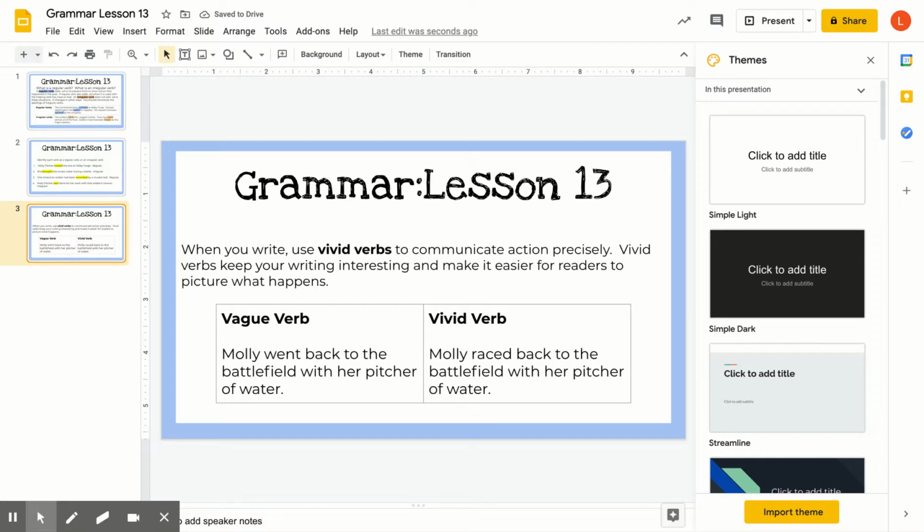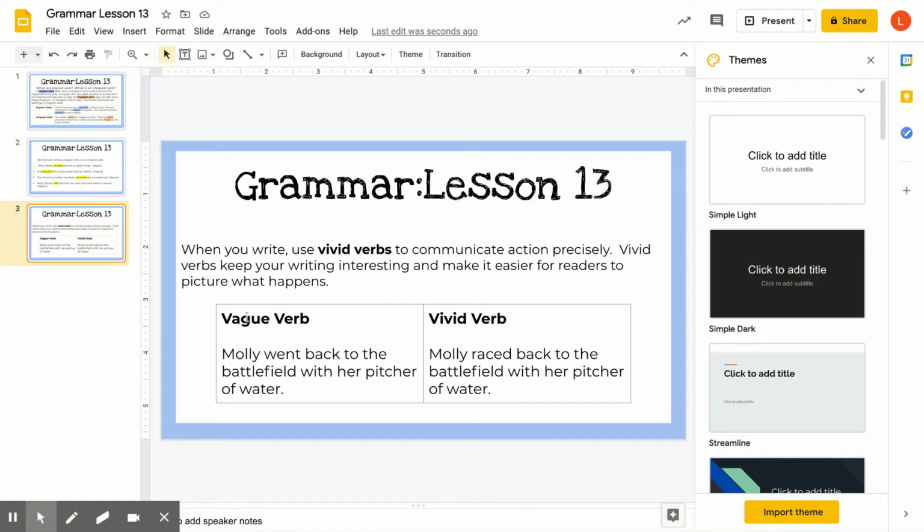So also, as part of this lesson, we're talking about vivid verbs. So when you write, make sure to use vivid verbs to communicate action precisely. So instead of just using a general word, you're using a more exciting verb or a more action-packed word so that you can communicate that action more precisely or more exactly. Vivid verbs help keep your writing interesting, and they make it easier for readers to picture what's happening. So part of what we are doing when we are painting a picture in the reader's mind, sometimes we might use a simile or a metaphor. Sometimes we're just using a vivid verb to paint a picture, or some more describing words, some really vivid adjectives.